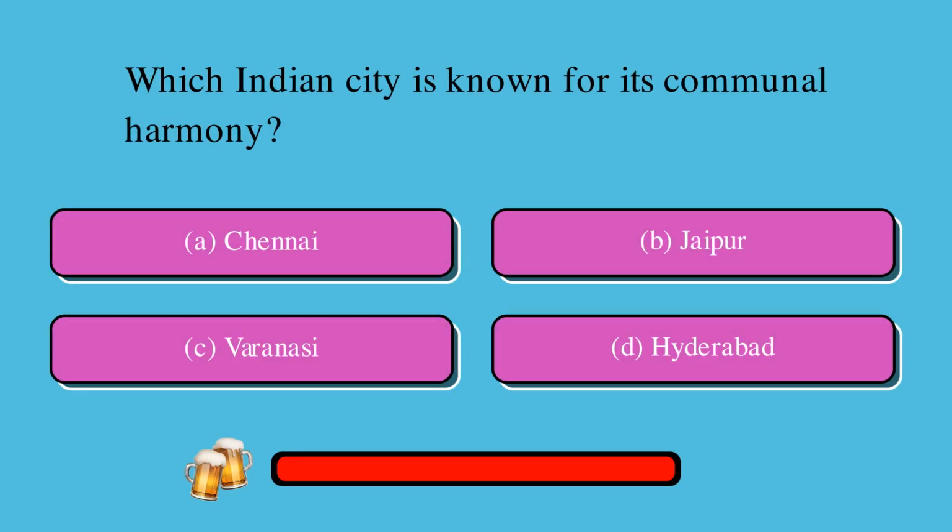Which Indian city is known for its communal harmony? Is it A. Chennai, B. Jaipur, C. Varanasi, or D. Hyderabad? The correct answer is C. Varanasi.